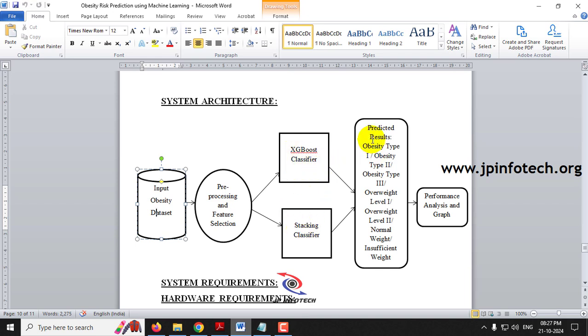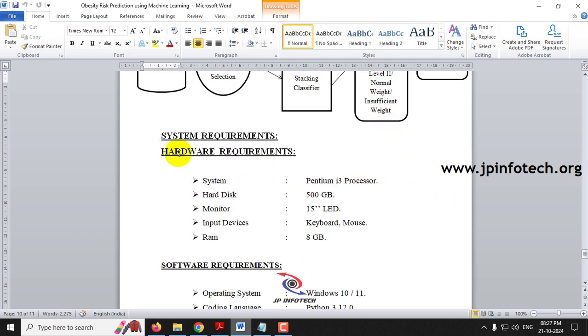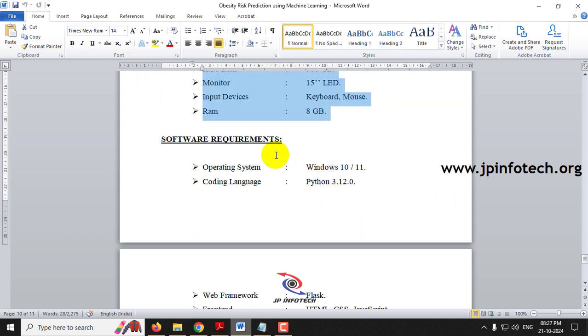The predicted result will be in one of the classes: obesity type 1, type 2, type 3, overweight level 1, overweight level 2, normal weight, or insufficient weight. And finally we'll be showing the performance analysis and the graph part. So this is the minimum hardware requirement and software requirement.